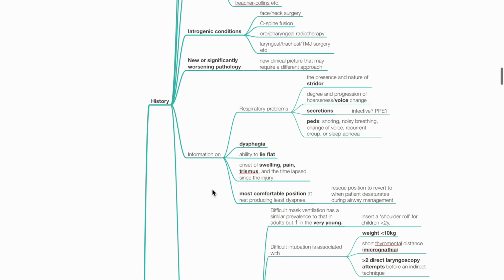Assess information on respiratory problems such as stridor, voice change, secretions, and for the pediatric group, snoring, noisy breathing, change of voice, recurrent croup or sleep apnea. Assess for dysphagia, ability to lie flat, onset of swelling, pain, trismus if present, and most comfortable position at rest producing the least dyspnea, as this is the rescue position to revert to when the patient desaturates during airway management.